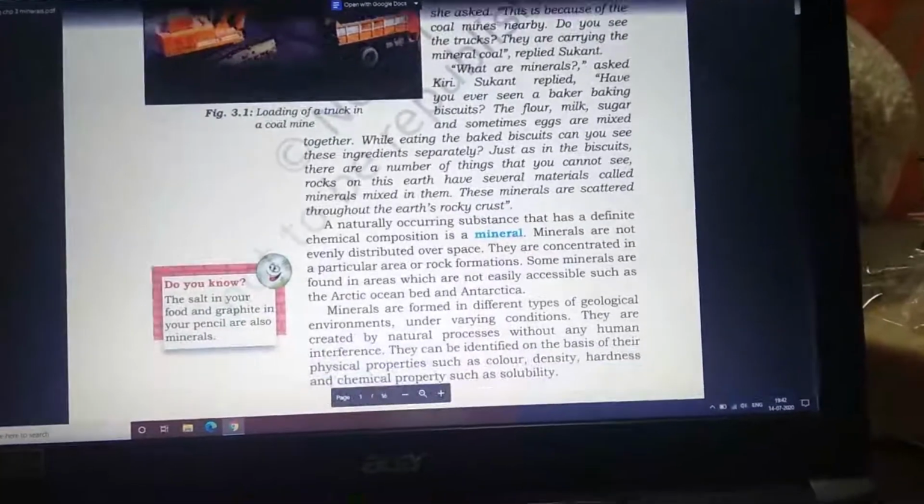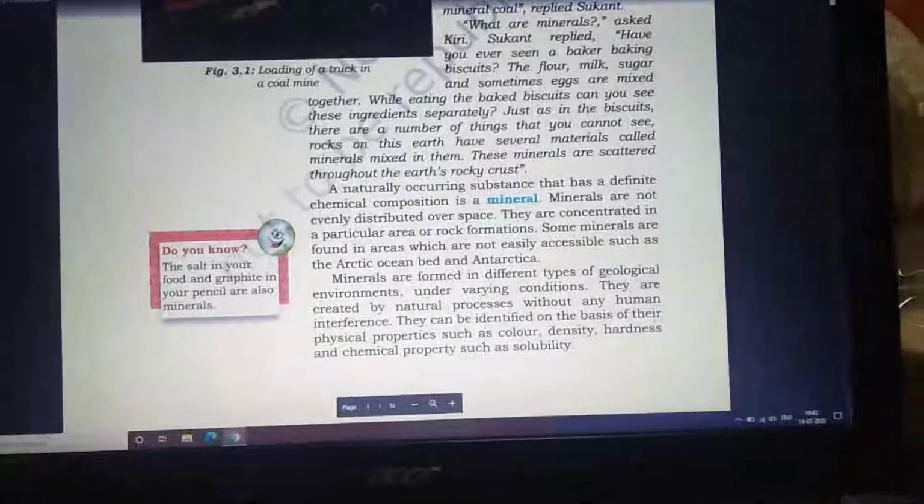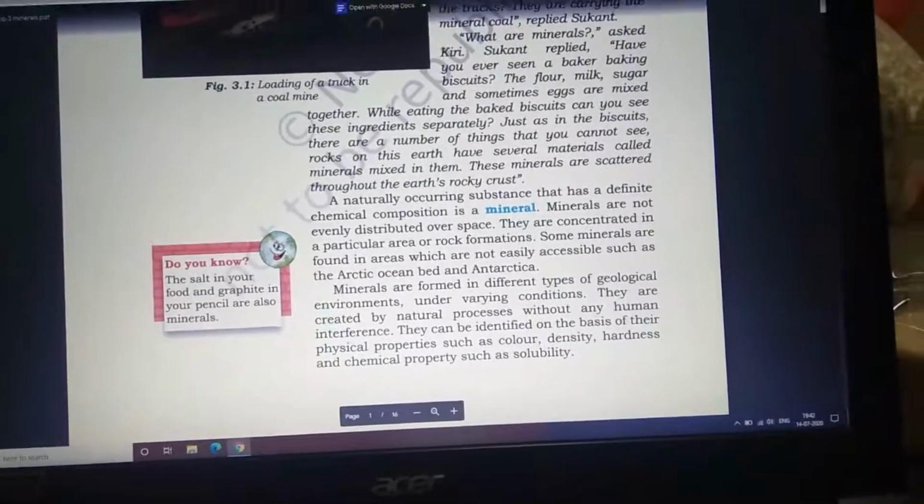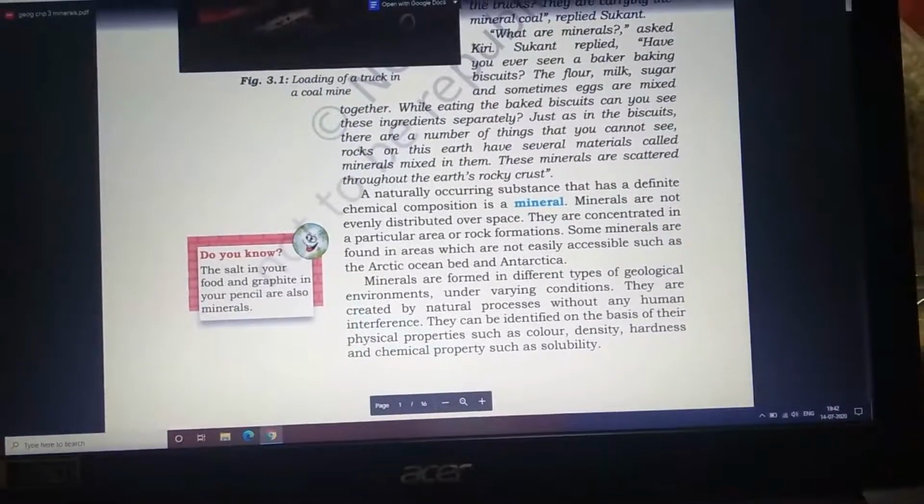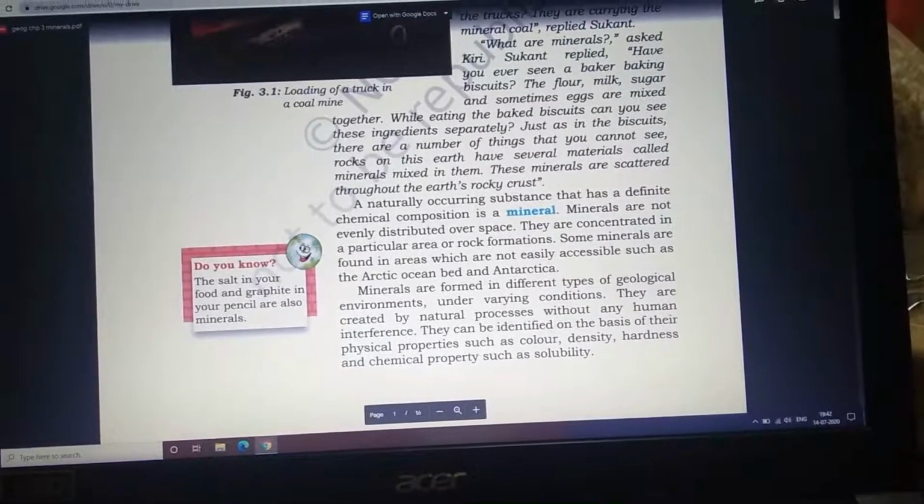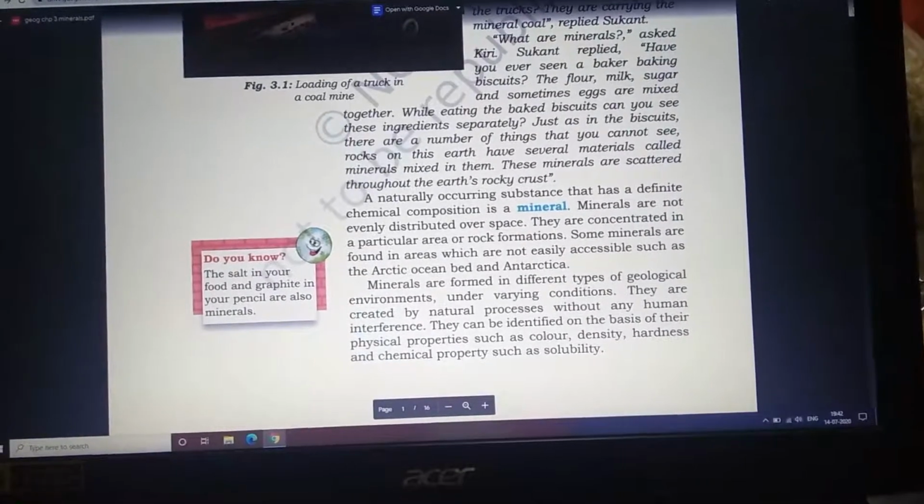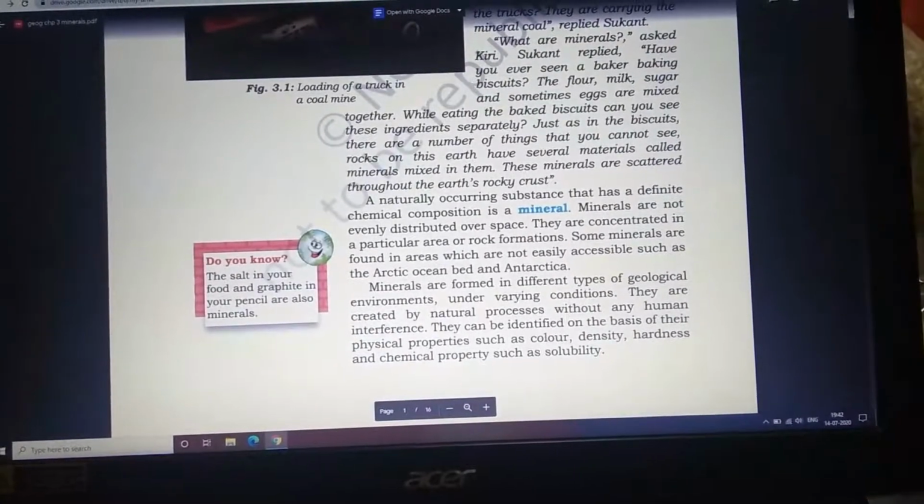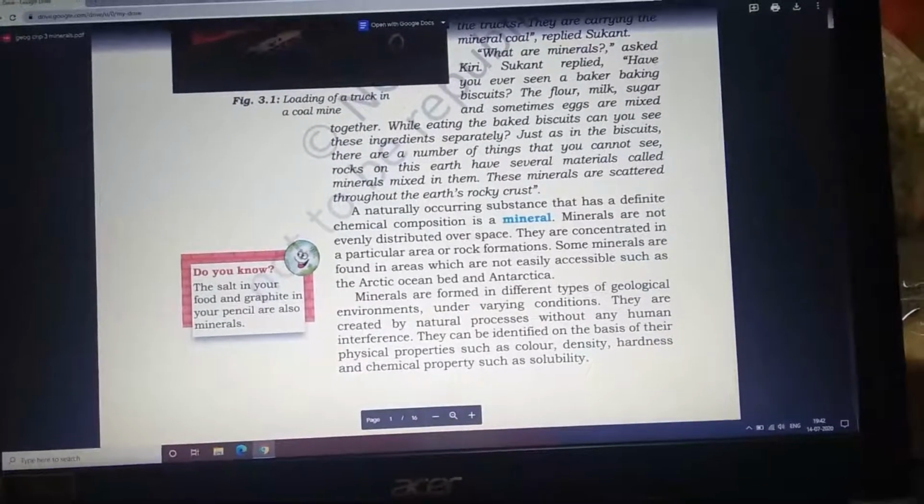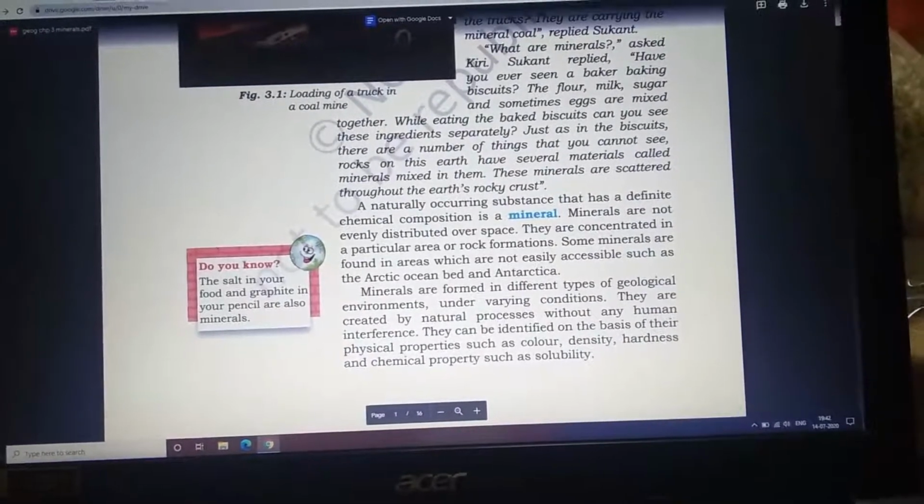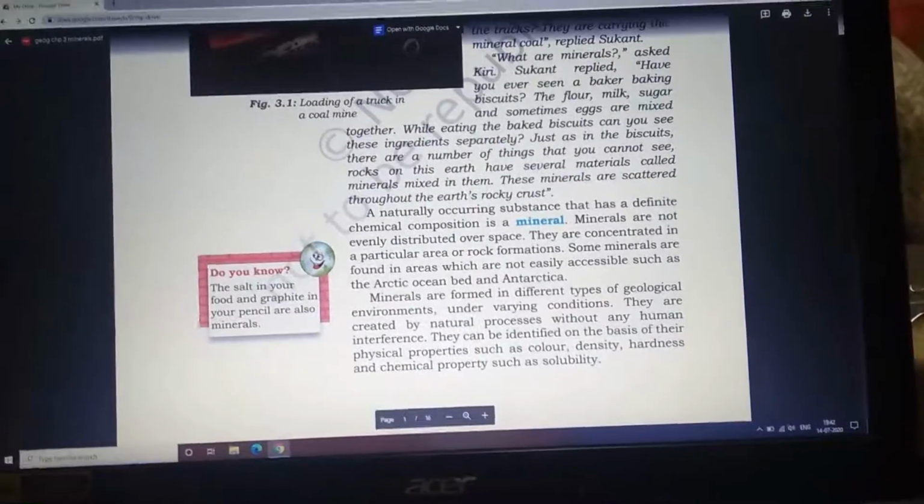Please keep your pencils ready with you. You need to underline a lot in this chapter, and there are many important things. Important questions, one word, two word, and one sentence answer questions are very important here. Many objective type questions you will get from this chapter. So let's see. A naturally occurring substance that has a definite chemical composition is a mineral. So what is a mineral?